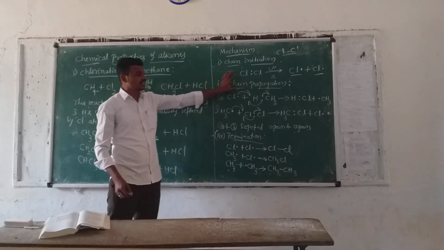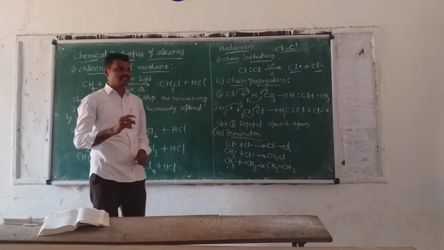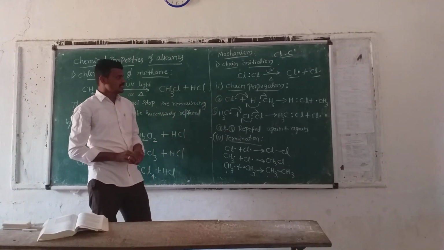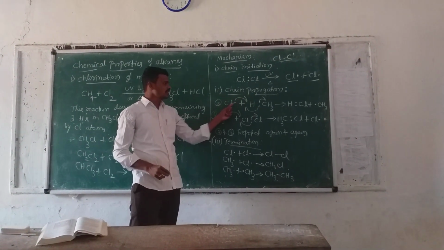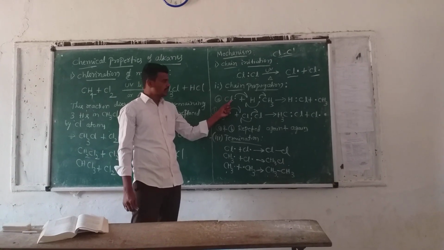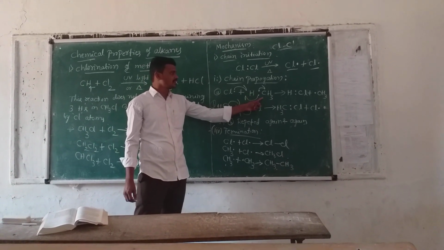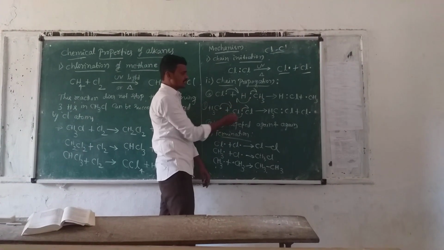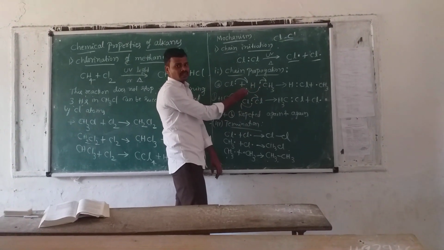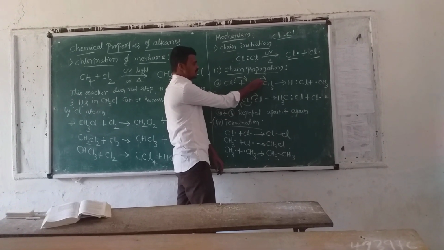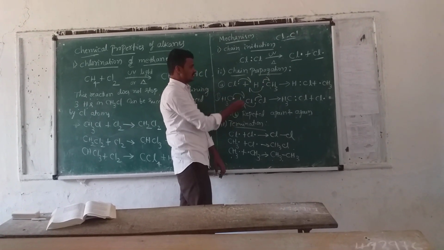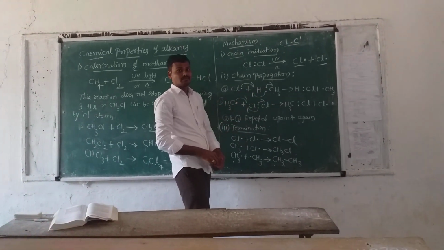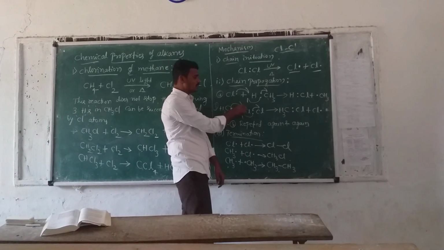The second step is the chain propagation step. In this chain propagation step, there are two substeps. In the first step, what happens? One chlorine free radical attacks the CH4 molecule. See here, CH3 and H. In between these two there are two electrons present. The movement of electrons is shown by the half arrow mark.